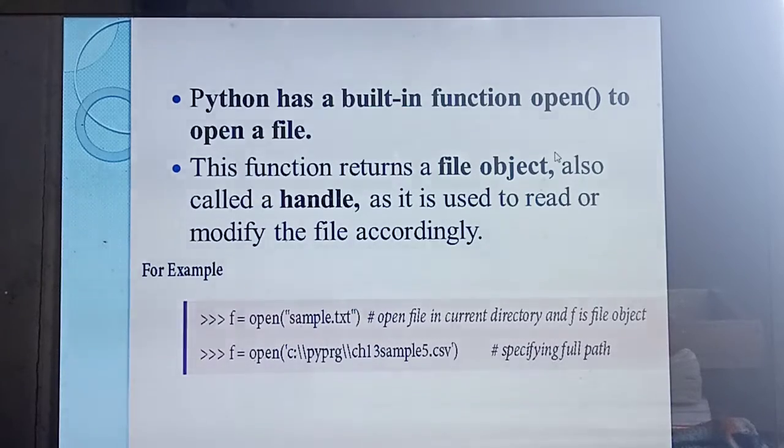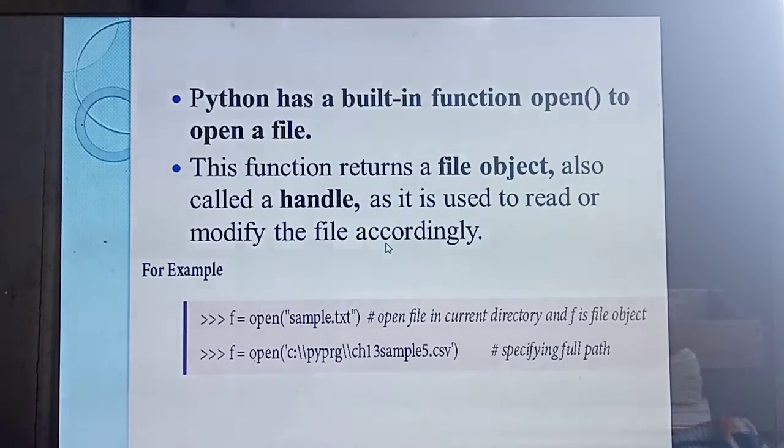So if you open a file, immediately it will return one file object. Very very important 2 mark question. I am telling again, please listen carefully. If you open a file, immediately it will return a file object. So what does the file object mean? Handle. Understood? Once you open a file, it returns a file object called a handle. Using this file object you can read or modify the file.